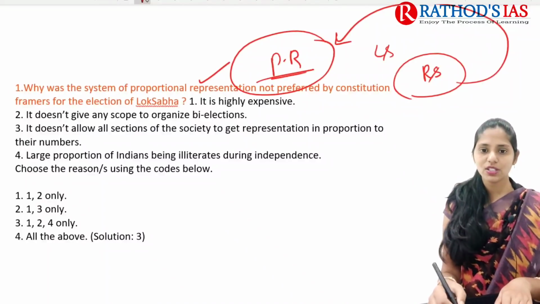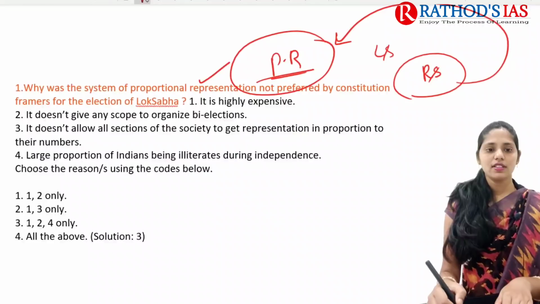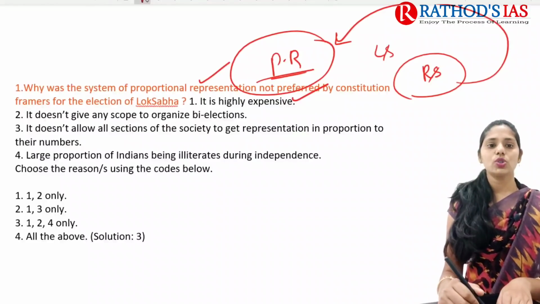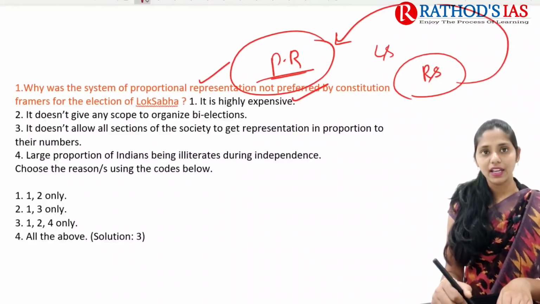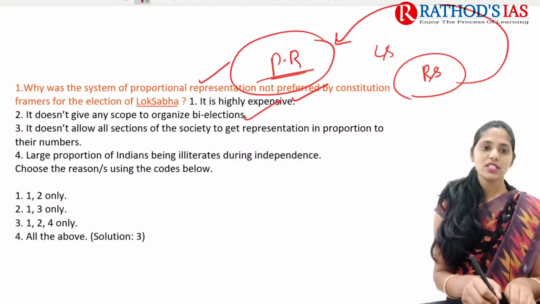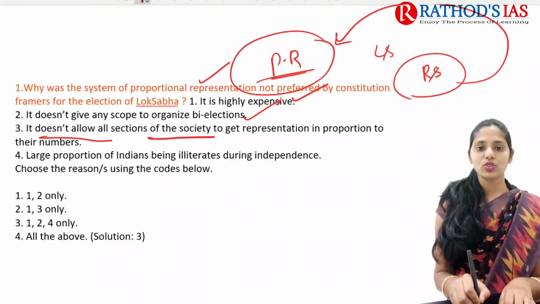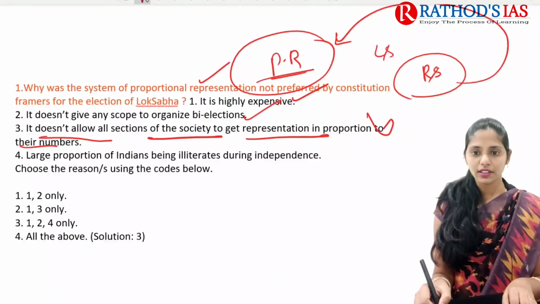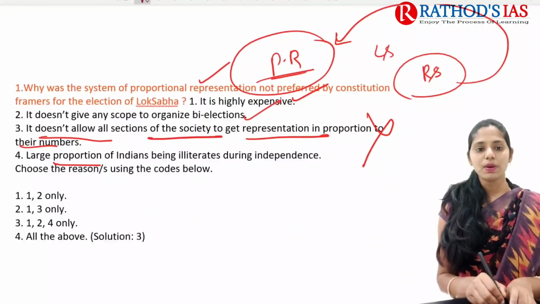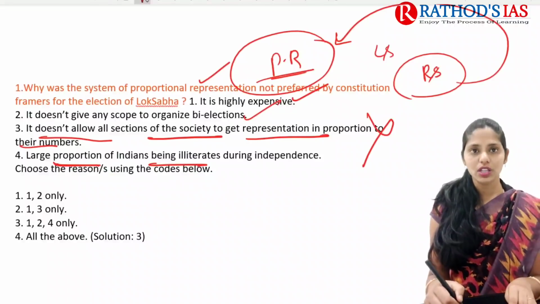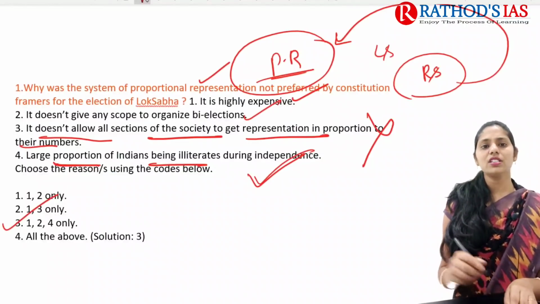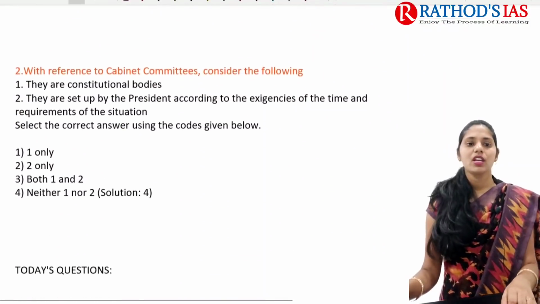First one is highly expensive. Yes, this is absolutely correct. Next one is it does not give any scope to organize by-elections. Yes. Next one is it does not allow all sections of society to get representation in proportion to their numbers. It is incorrect. Next one is a large proportion of Indians being illiterate during independence. Yes, this statement is correct. So the option here is 3, 1, 2, 4 only.